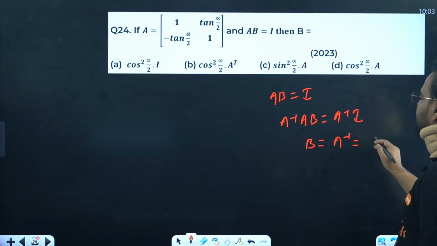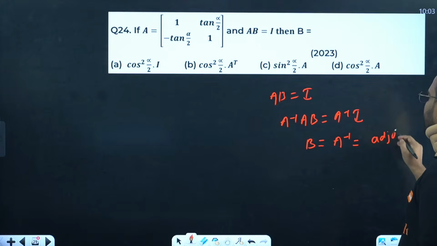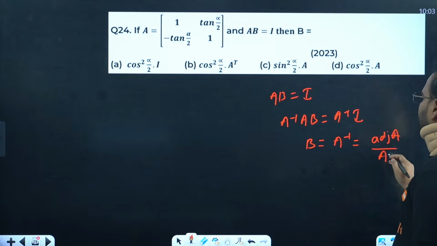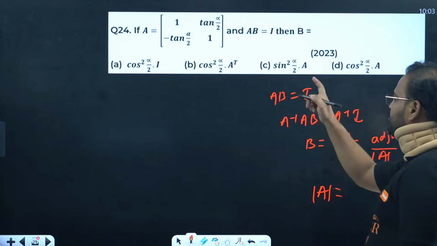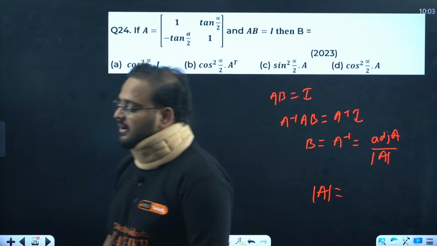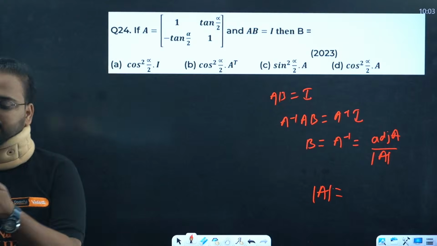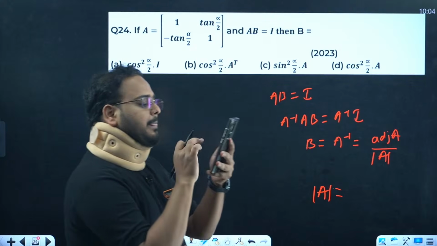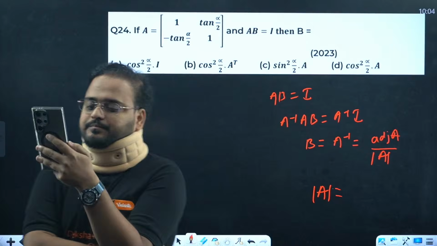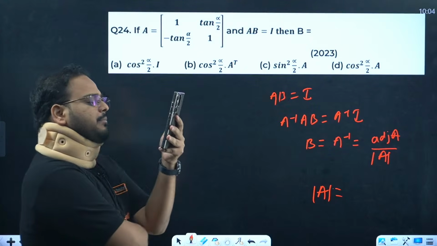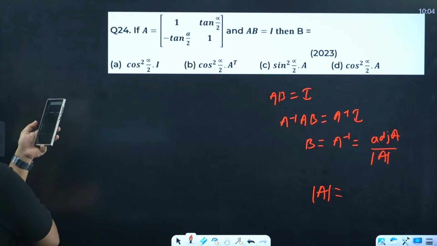A inverse. And what is A inverse? Adjoint of A upon determinant of A. Determinant of A value, what is this in this case? Please check. Solve and find. I'm waiting for the answers, by the way, guys. Alpha is saying B. Manikanta also saying B. B is the right answer.